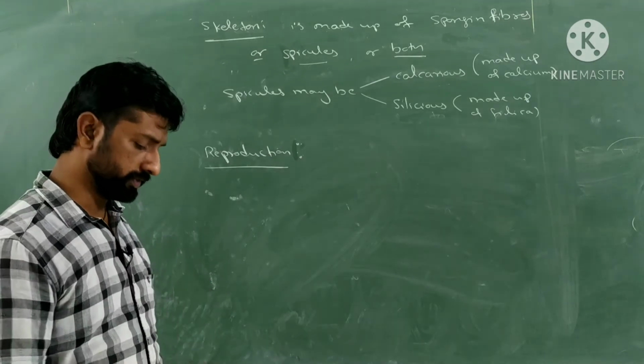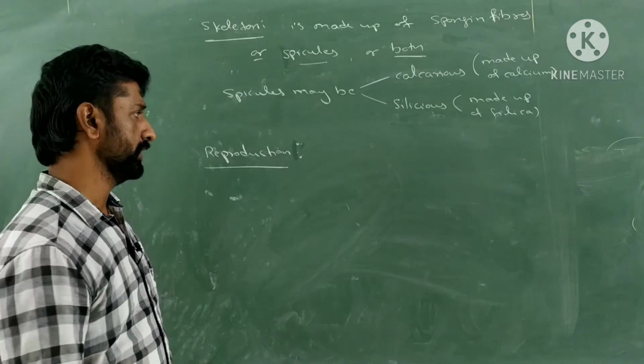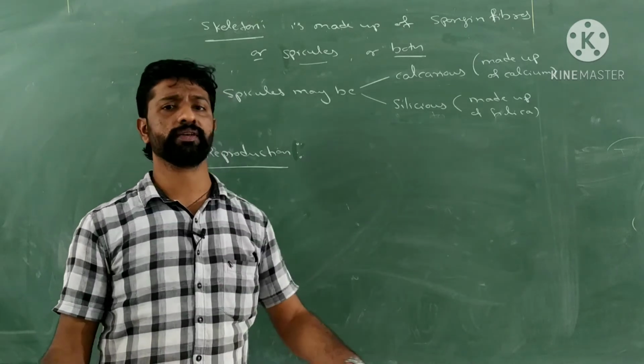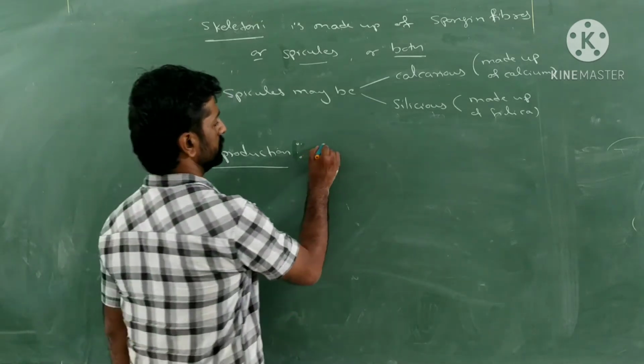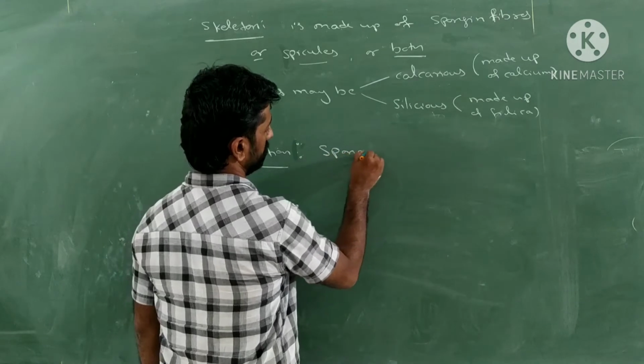Sponges reproduce sexually as well as asexually. But with respect to the reproduction, what type of organisms are sponges? Sponges are hermaphrodites. What do you mean by hermaphrodites?